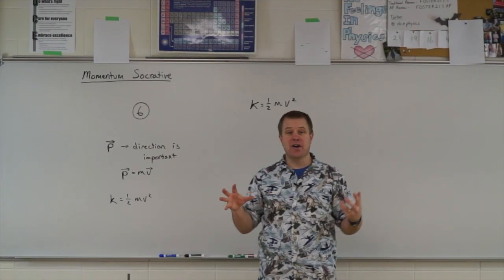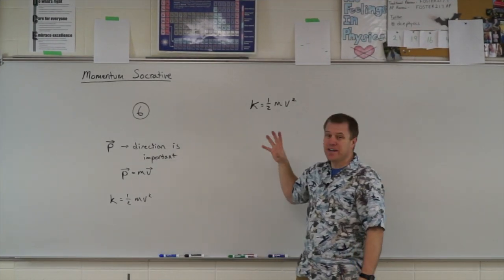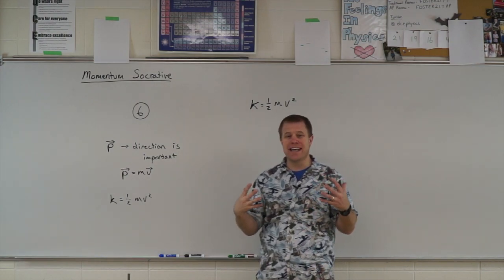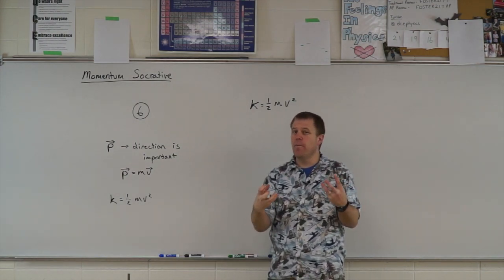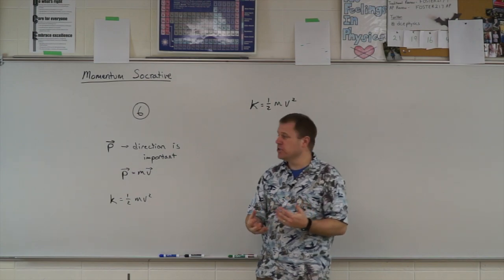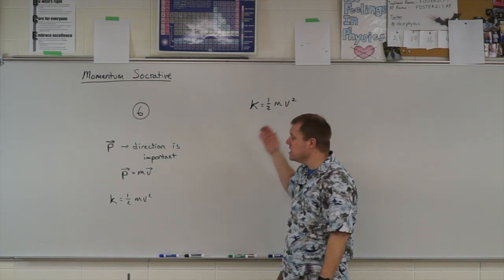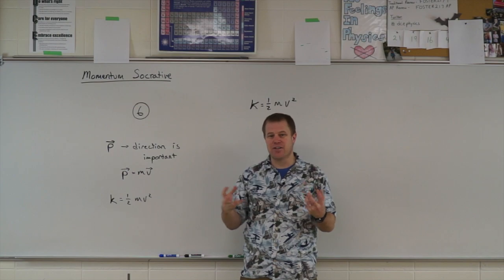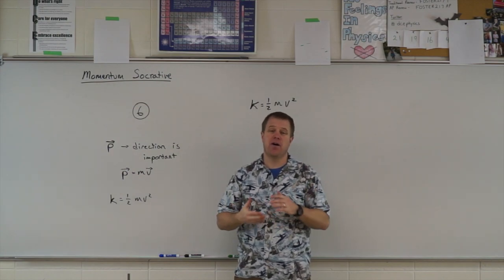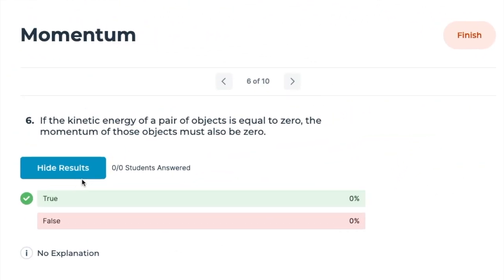All right, they flipped that question around on us. So now kinetic energy is 0. Well, the only way kinetic energy can be 0 is if there's no motion, because that's the energy of motion. And if there's no motion, no speed, there's no velocity for either object. And so yes, the momentum also must be 0. Correct answer there, true.